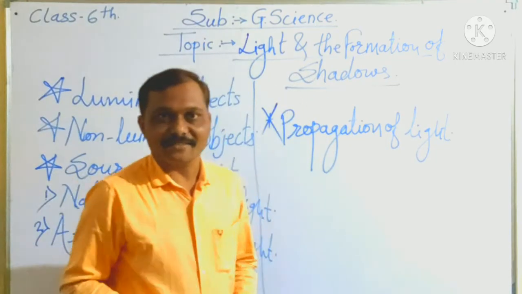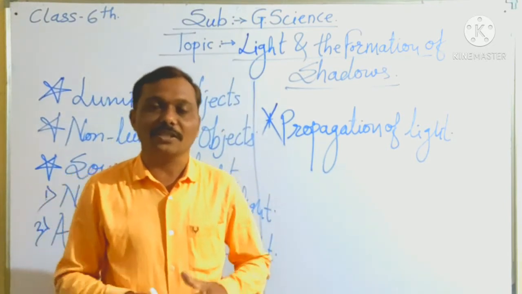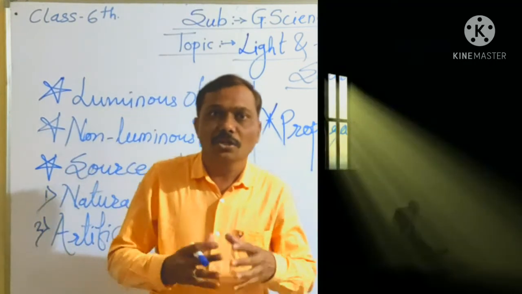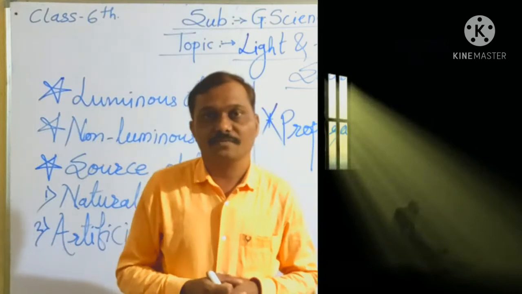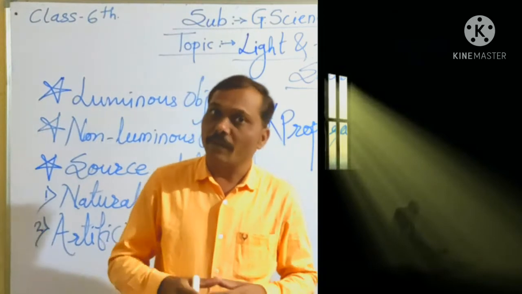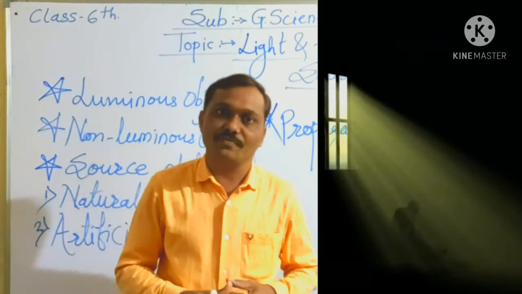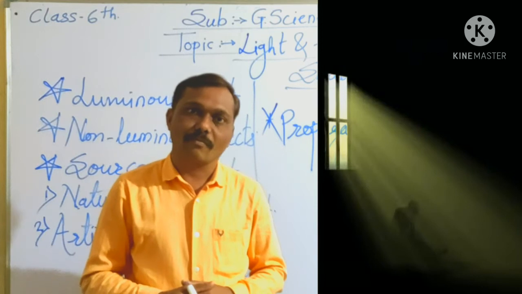You must have seen in your house, in a school and in different places, the beam of light comes from the window and falls on the floor. Most of the time the beam of light comes from a small hole in a roof and falls on the ground or floor.